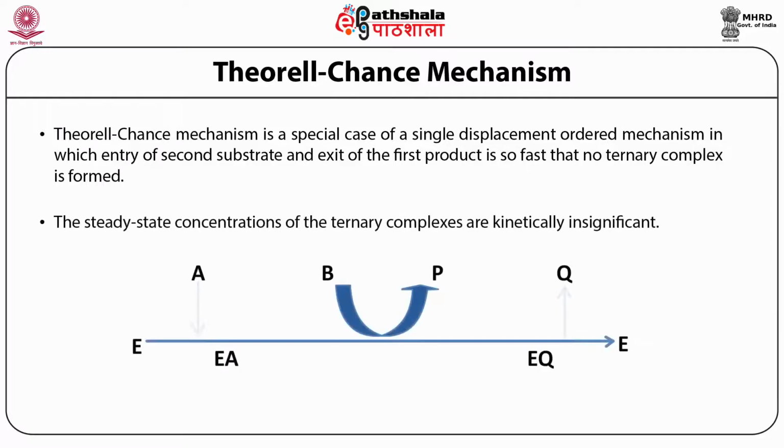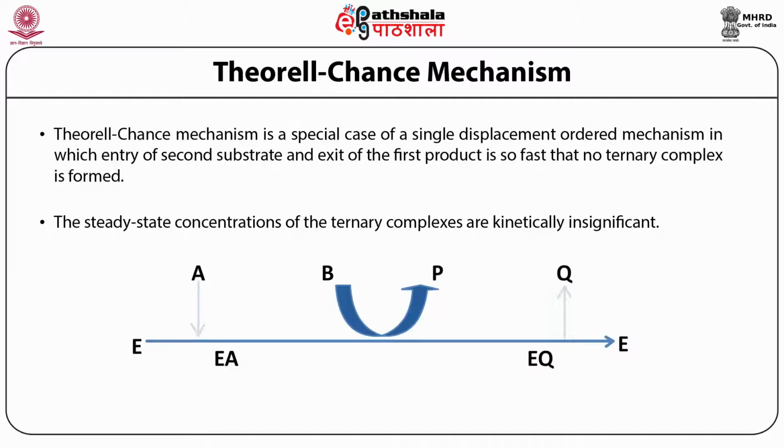So the steady state concentration of the ternary complex is kinetically insignificant. So we cannot isolate it, we cannot determine it. From this figure you can see that the enzyme E combines with substrate A producing the EA complex.